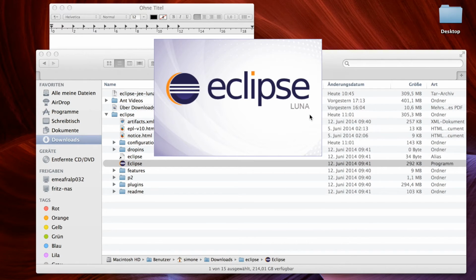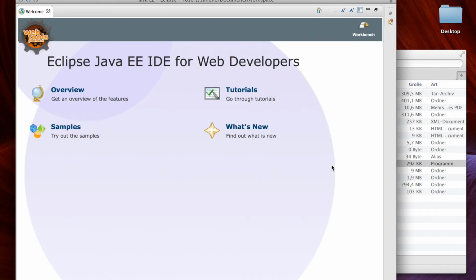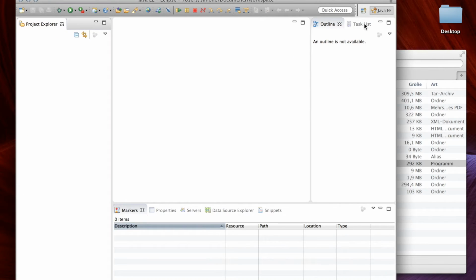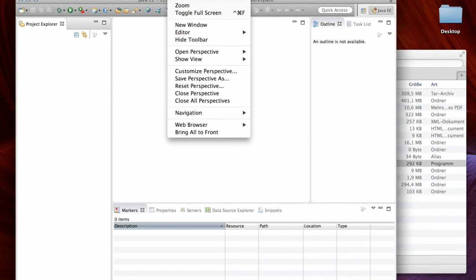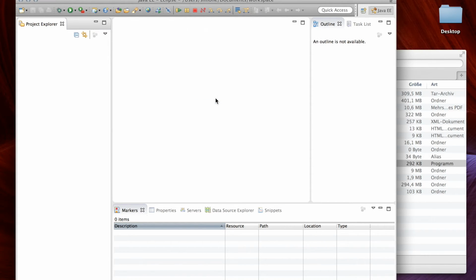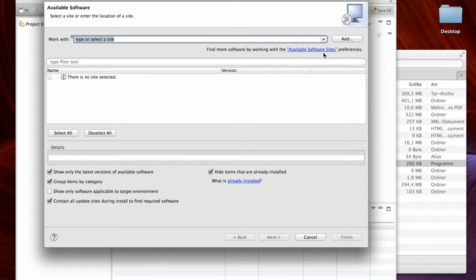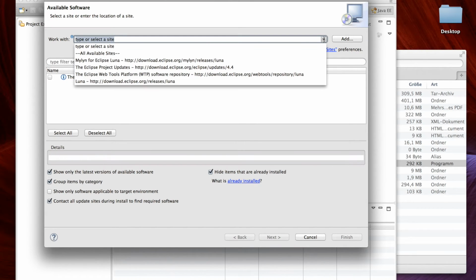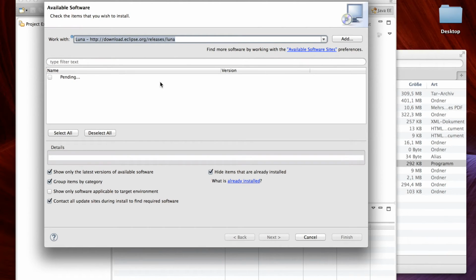After the successful installation, Eclipse starts. After Eclipse started, you can switch to the workbench and choose the Help menu and install new software. Choose Luna from the drop-down menu, which is the actual release of Eclipse.